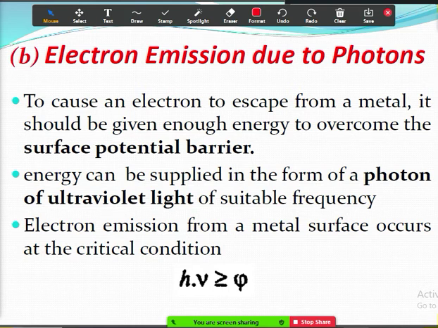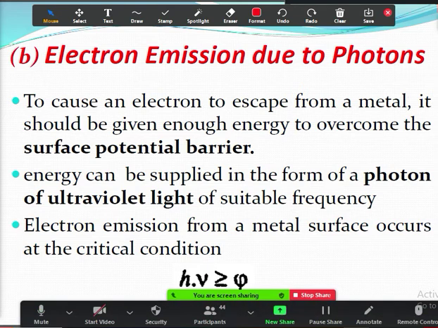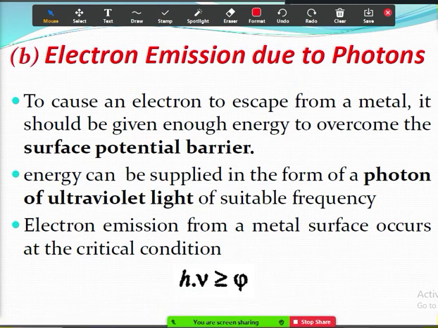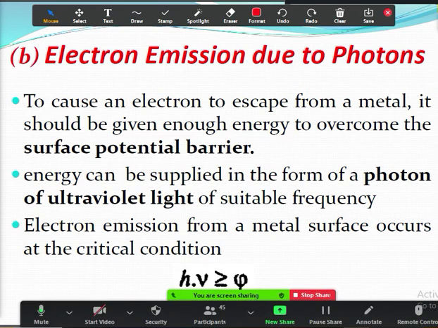Whenever atoms absorb UV light, that will release electrons. Looking at the first point, to cause an electron to escape from a metal, it should be given enough energy to overcome the surface potential. The energy can be supplied in the form of a photon of UV light of suitable frequency.